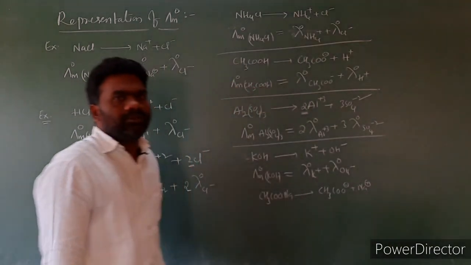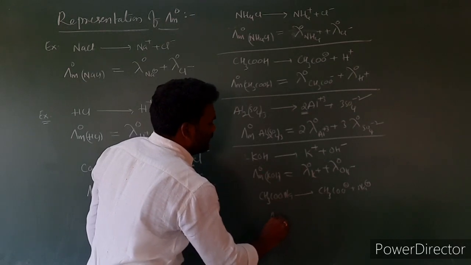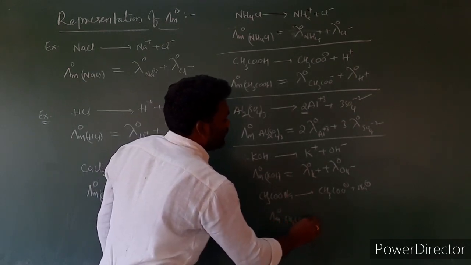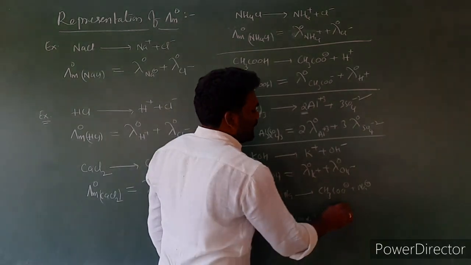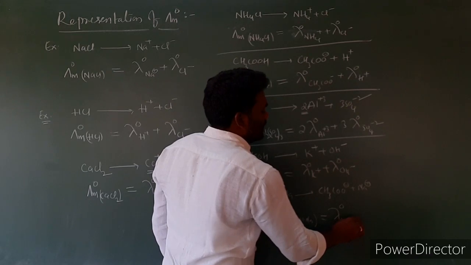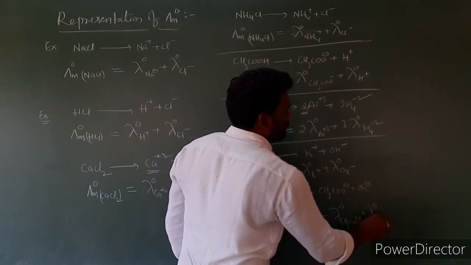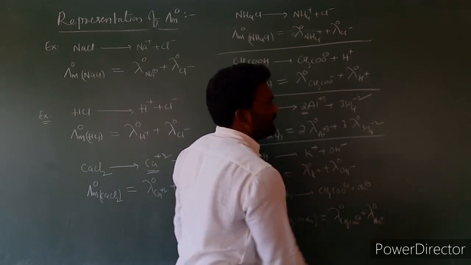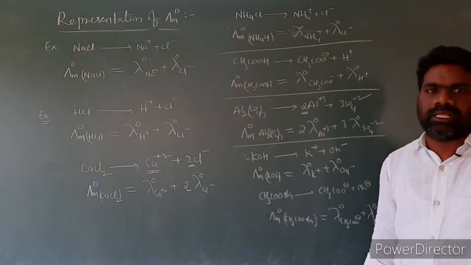For this case, we can write the limiting molar conductivity lambda m naught CH3COONa is equal to lambda naught CH3COO- plus lambda naught Na+.